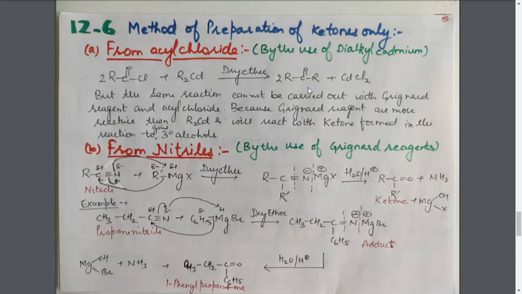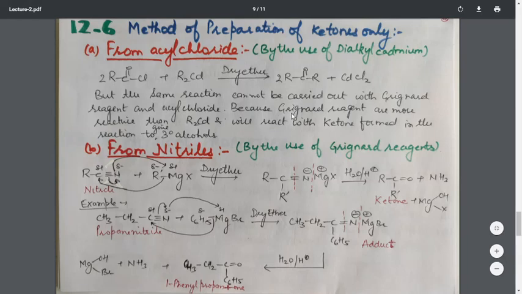I am talking of the reaction which we have studied in the previous chapter, that is alcohols, phenols and ethers, that the ketones and aldehydes, when treated with Grignard reagent, get converted to alcohols. So the aldehydes and ketones can be further converted into alcohols by the treatment of Grignard reagent. So if we use Grignard reagent here, the Grignard reagent is so reactive that it will first convert the acyl chloride into ketone and then the ketone into alcohol.